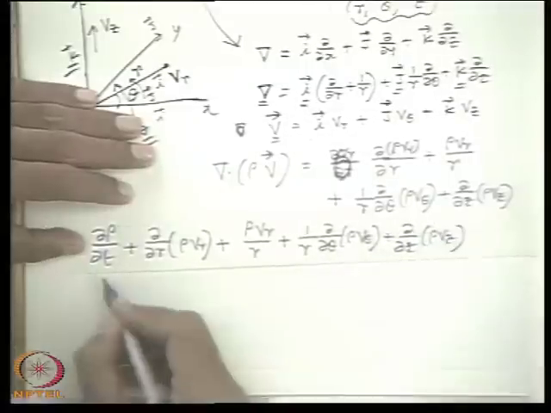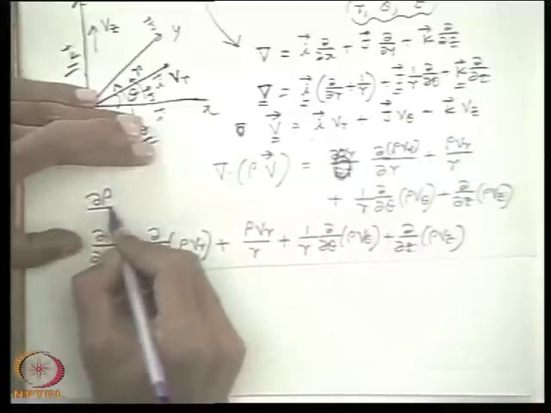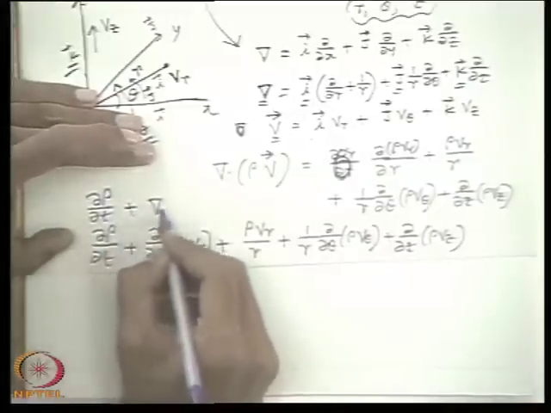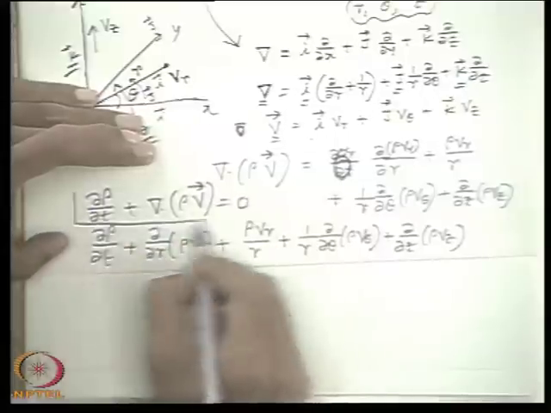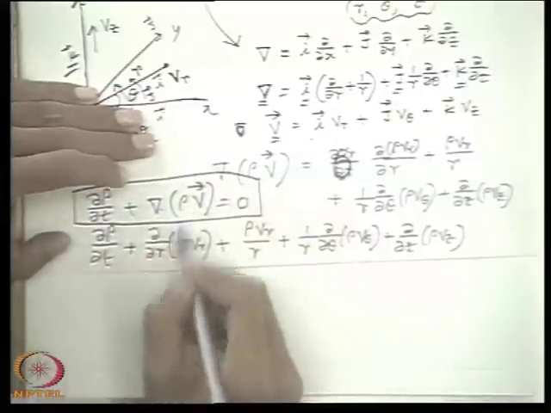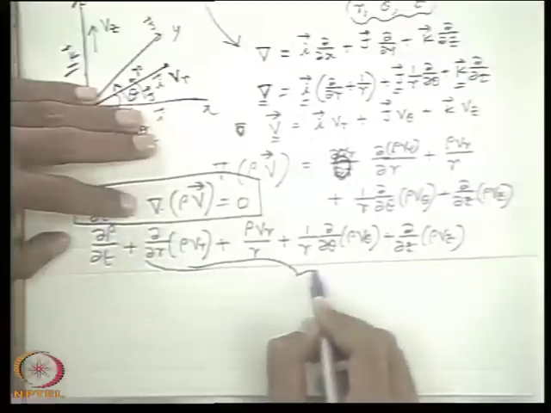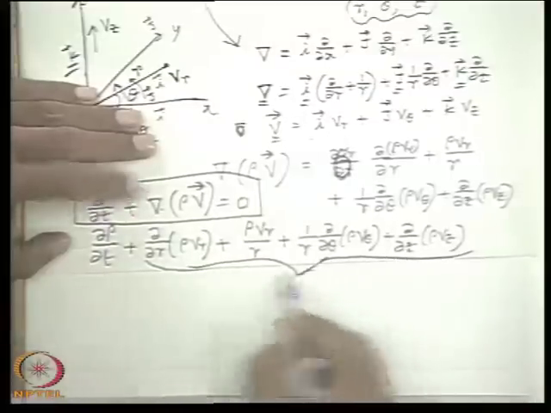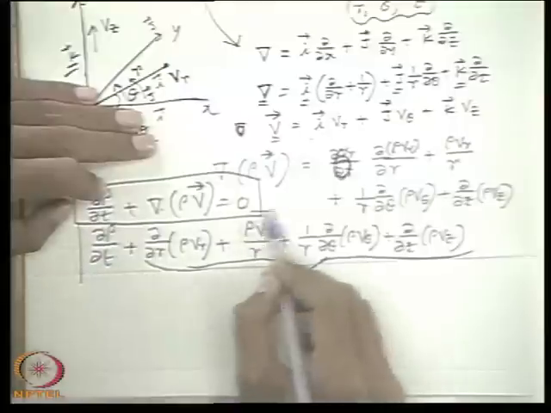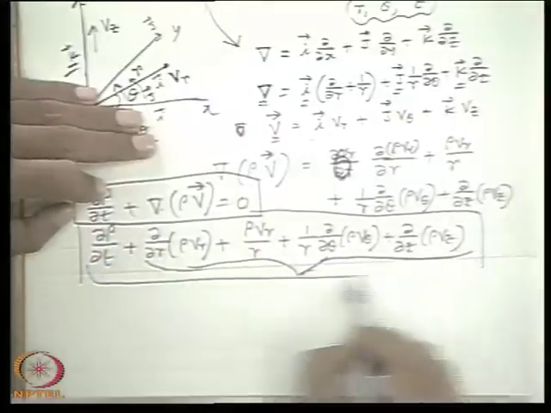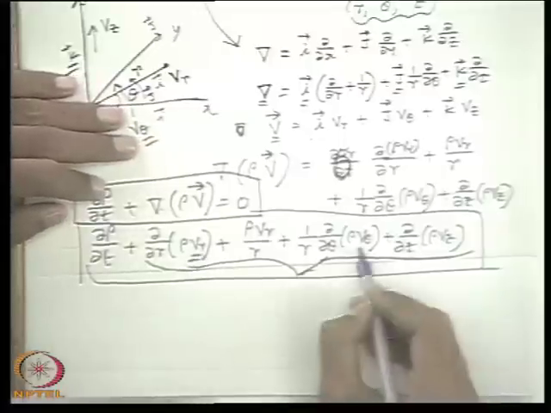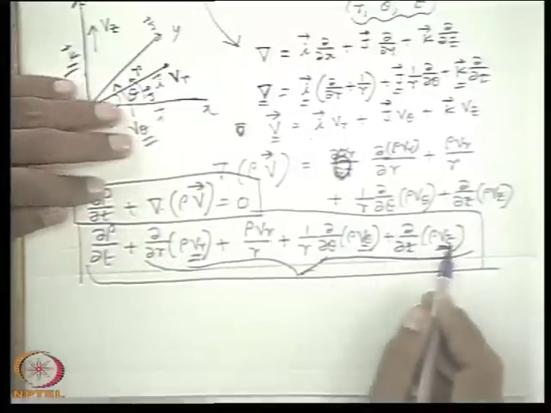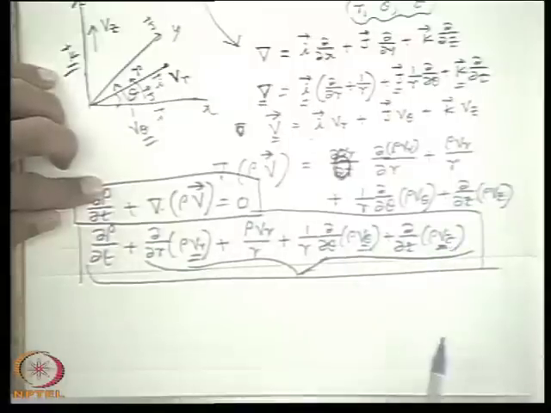That means ∂rho/∂t plus divergence of rho v equals zero. This is the general vector form, and I have expanded it in the cylindrical coordinate system. Therefore I can tell precisely this is the continuity equation in the cylindrical coordinate system, where Vr, V theta, Vz are the respective velocity components corresponding to that coordinate system.